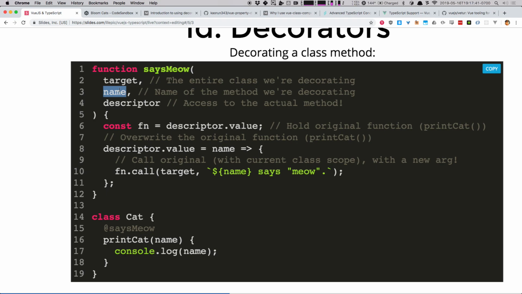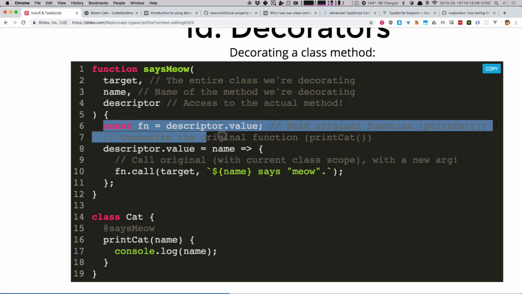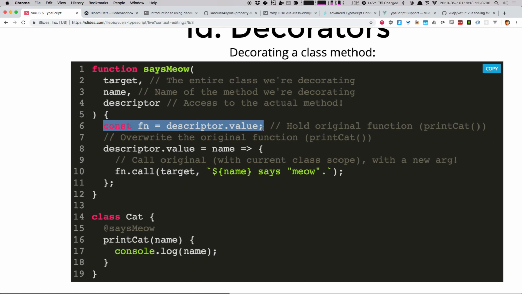All right, so far we have the whole class, we have a reference to the name of the method we're messing with, and finally, and this is the weird one, we get a descriptor object. All you need to know about descriptor object for what we're doing right now is if you mention descriptor.value, you are given print cat. Okay, so that thing that we did before when we wrapped a function in another function, we had direct access to the functions. Guess what? That's how you get it right here. So we're literally reaching into an object. We're able to pull out any method that we decorate by doing this technique.